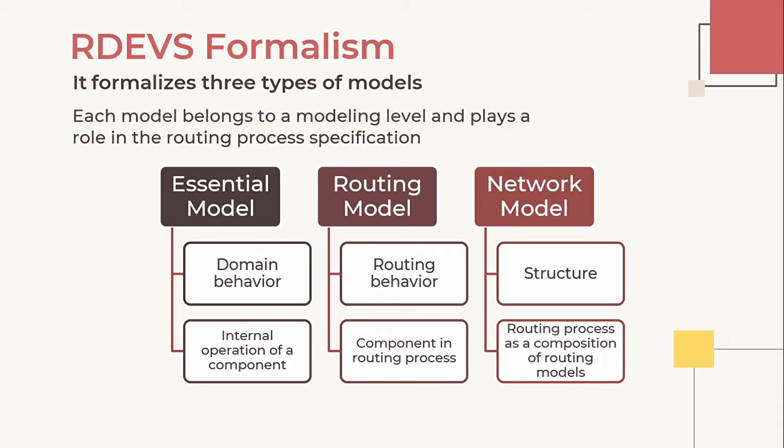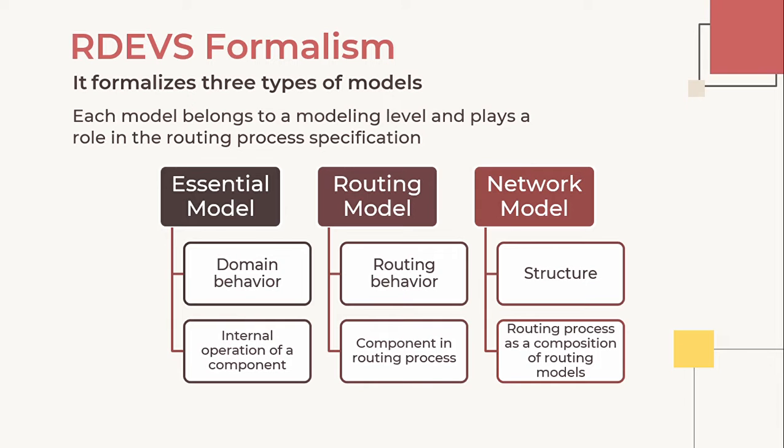The essential model defines a DEVS atomic model that specifies a domain behavior. The routing model defines a container for an essential model that uses a routing policy to manage its inputs and outputs. And the network model defines a set of routing models coupled to leave the routing functionality to the routing policies.